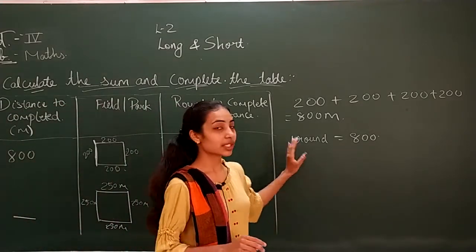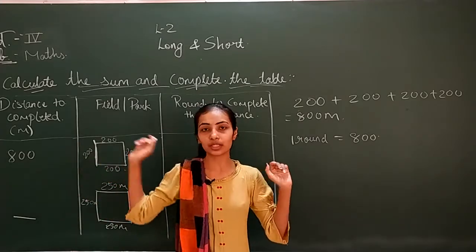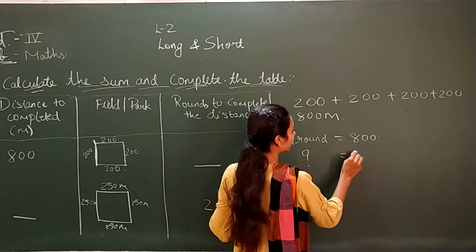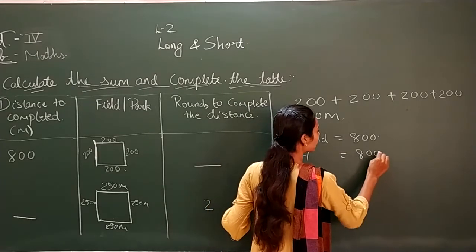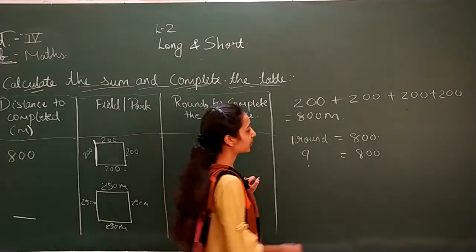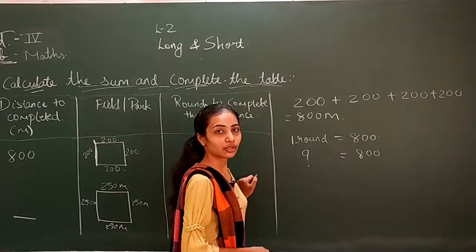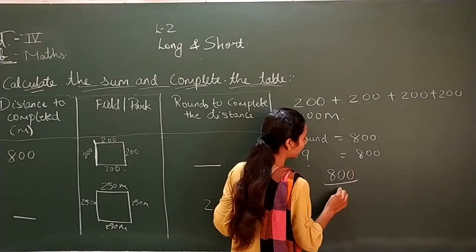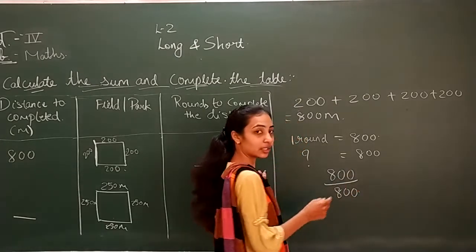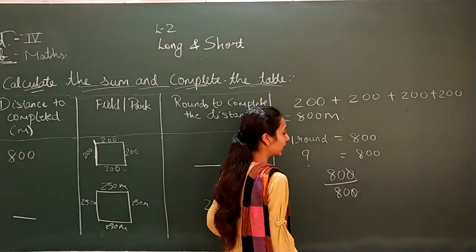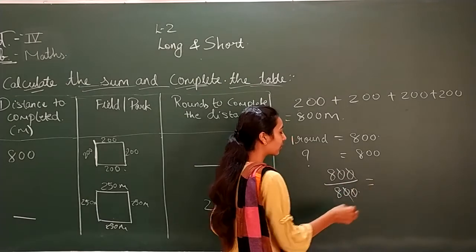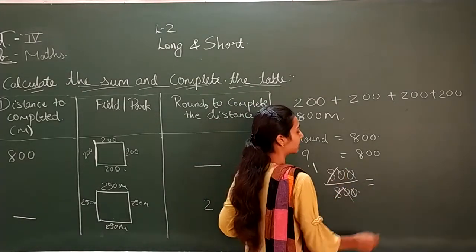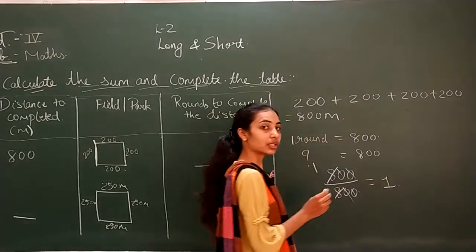How much distance do we have to complete? See, we have to complete 800 meters. So how many rounds do you need to take to complete 800 meters? Are you getting it? Now it is not in cross, so what will we do? We will do division. 800 divided by 800, this 0 will get cut, and 8 ones are 8. So our answer is 1.